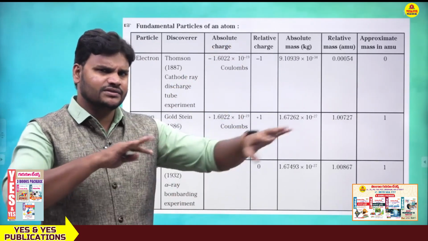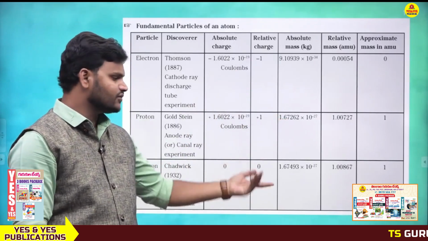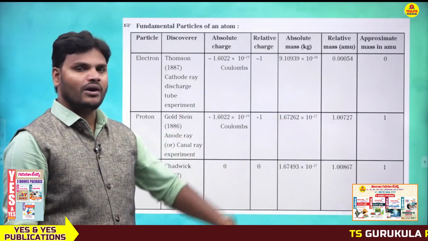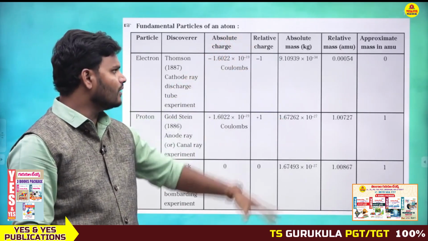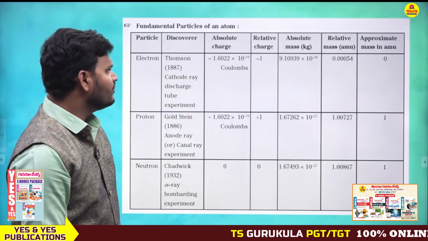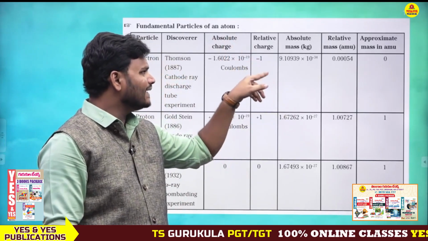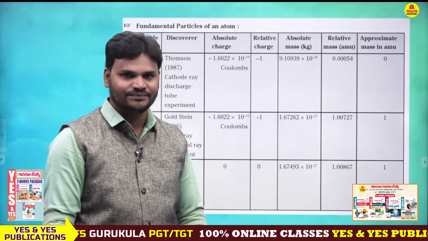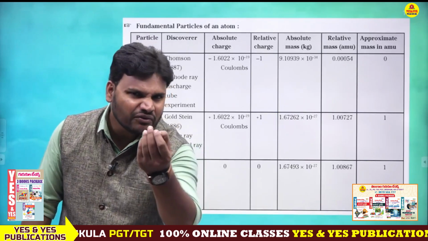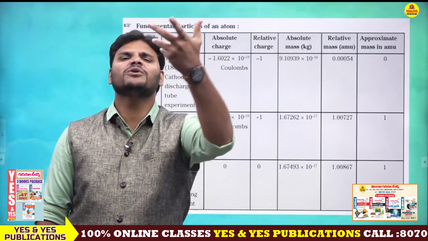Next, what is the relative charge? Relative charge means average. What is the value? Minus 1, here plus 1, here 0. Next, absolute mass. This is charge, these two charge. Next, mass. Absolute mass. What is the weight of electron? 9.10939 into 10 power minus 34. 10 power minus 34 means very small mass. Negligible mass.